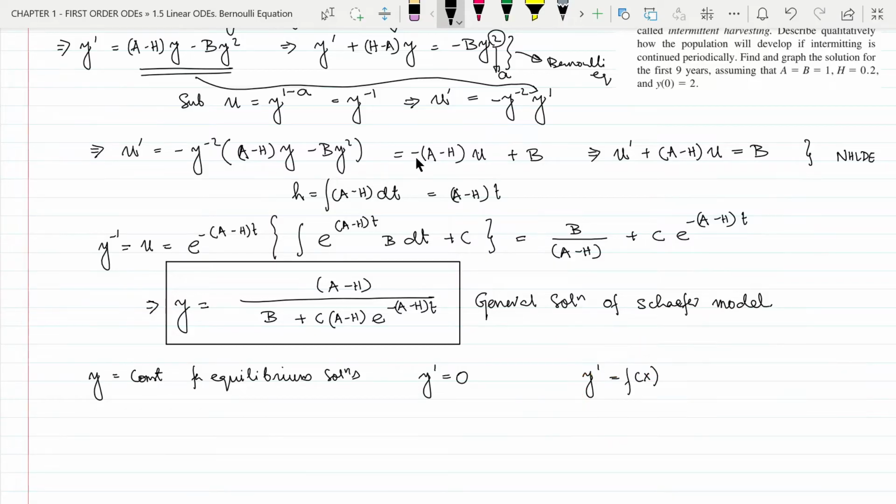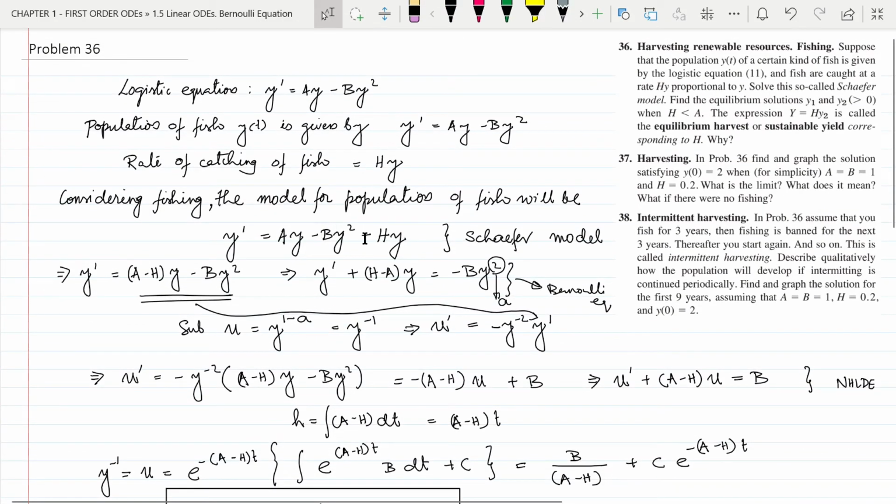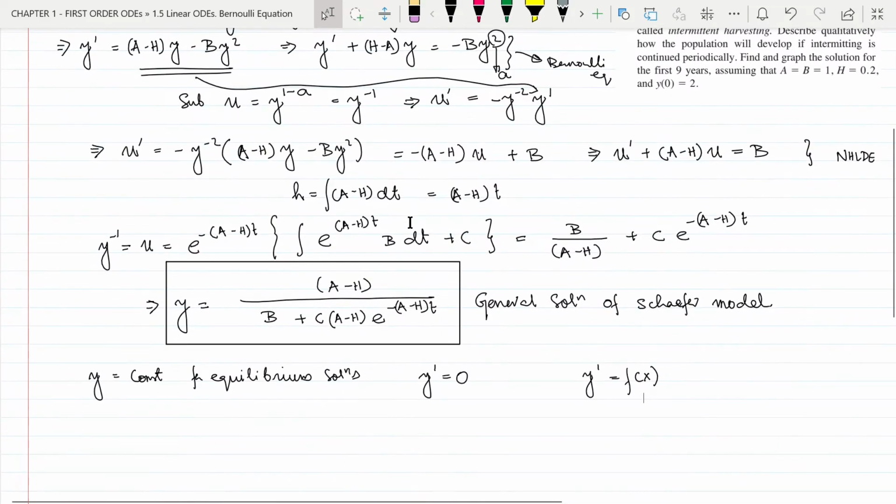So let us put ay minus by square minus hy equal to 0. So y dash equal to 0, that implies ay minus by square minus hy equal to 0.